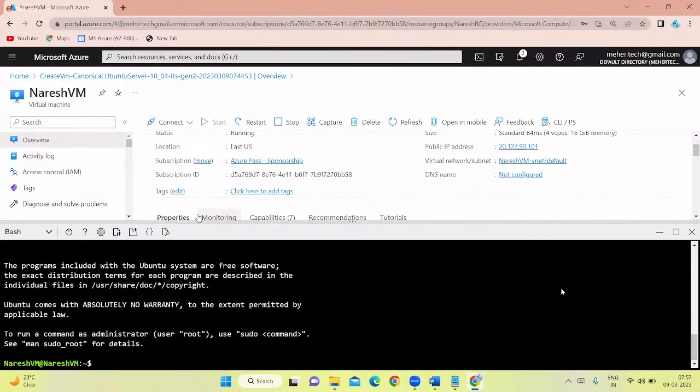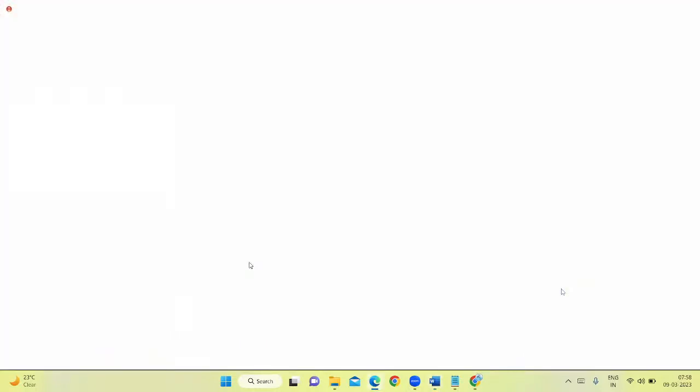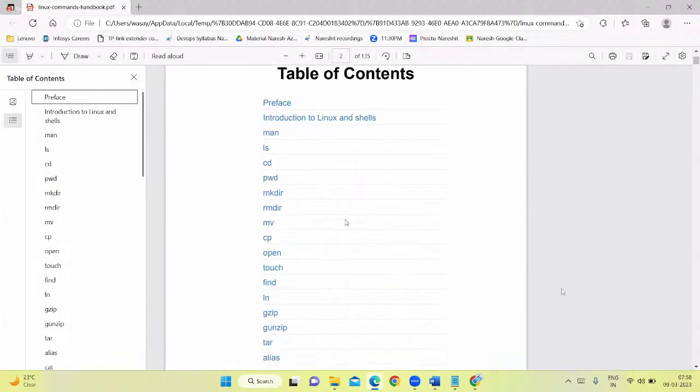Now see, it got connected. Thank you guys. So now you are connected to the virtual machine. You are inside the Linux virtual machine. Now I am giving you a handbook for Linux commands. If you open this book, plenty of Linux commands are there. Whichever commands you want to practice, guys, you can practice. I have given all the Linux commands here. Let it open, I'll just show it to you guys. This is the complete Linux commands book.